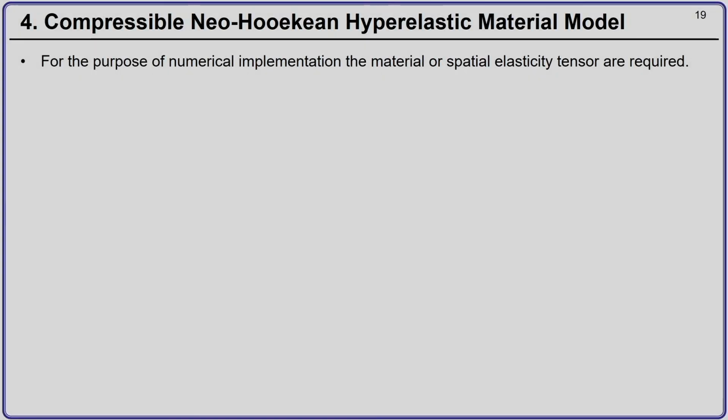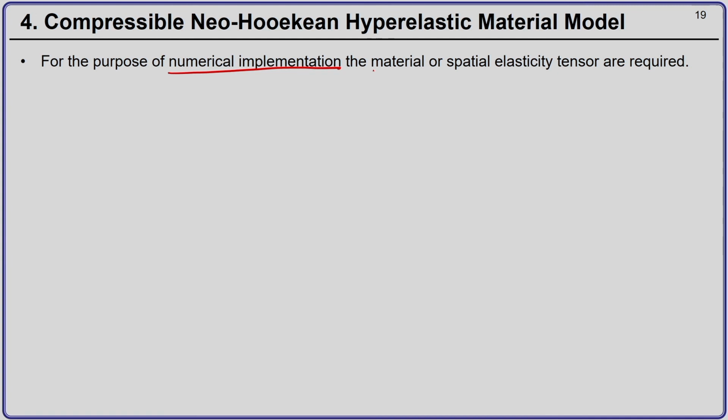Okay. Now, for the purpose of numerical implementation, when you are going and implementing this material model on a computer, you need to write a finite element code, okay, and you need to develop the Newton-Raphson iteration technique. During that time, we will be needing what is called the material or the spatial elasticity tensor. Okay. So, that is what we are going to derive next.